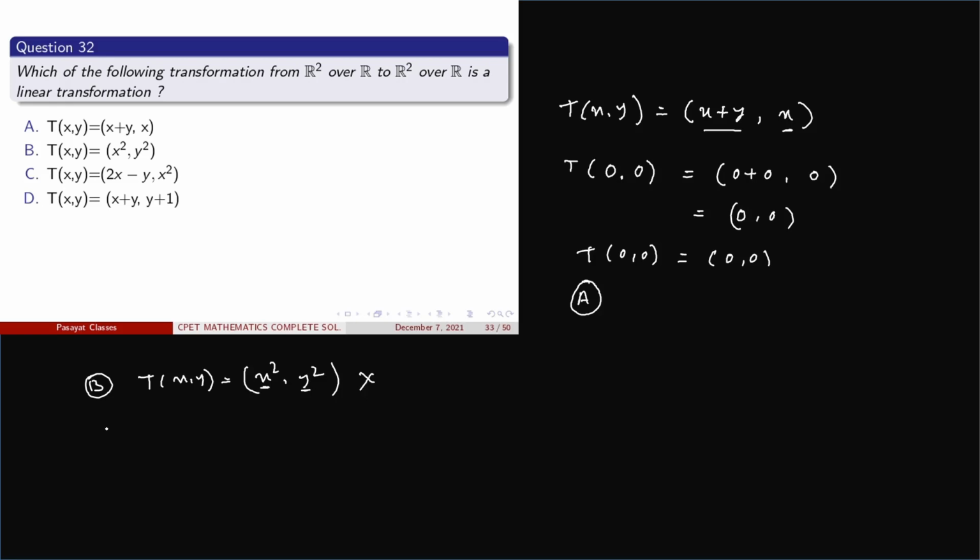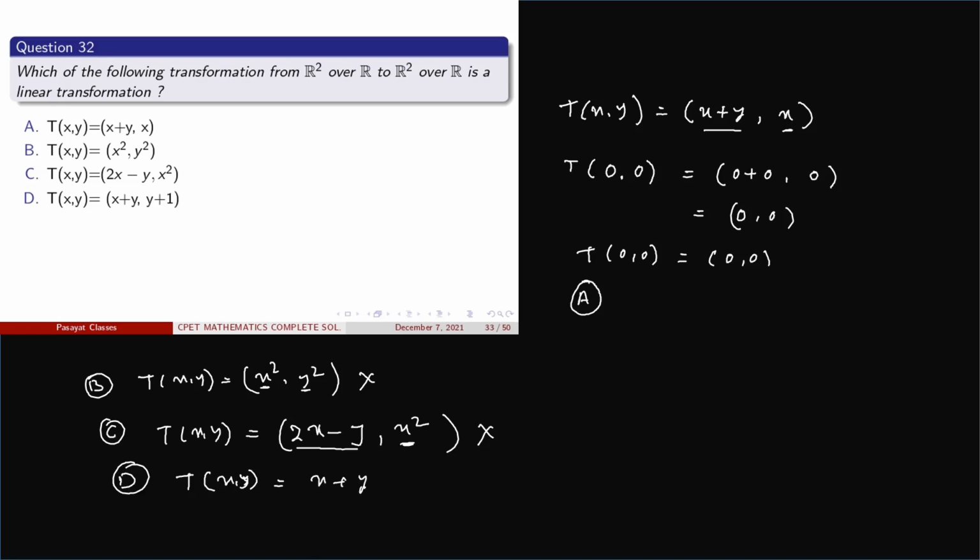Now come to option C. Here T of x comma y is equal to 2x minus y comma x square. In this case the first is a linear term and the second is not a linear term, so this cannot be a linear transformation.